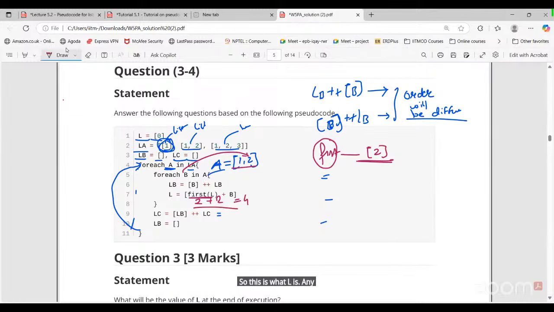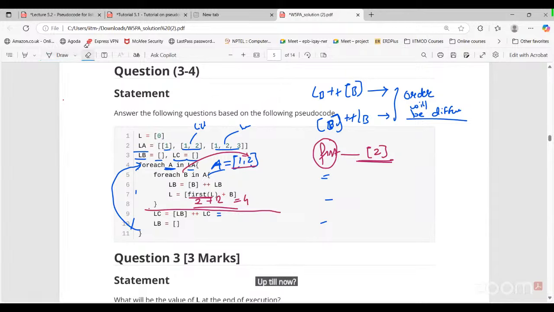Any doubt here up till now? No, sir, no doubt.